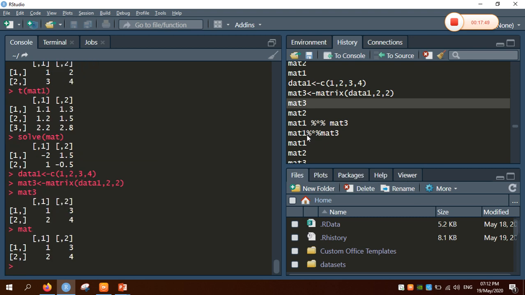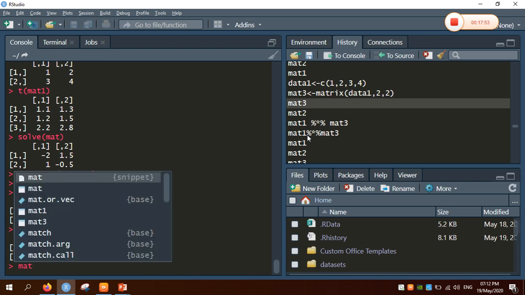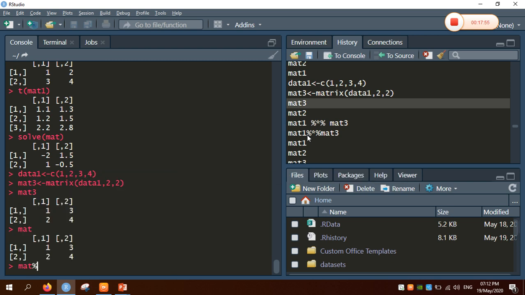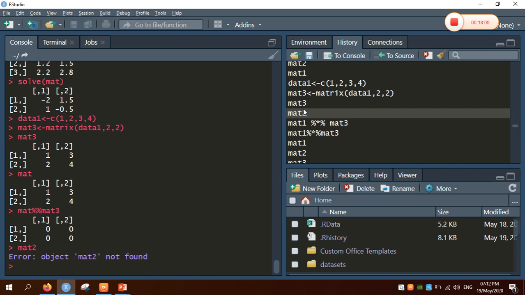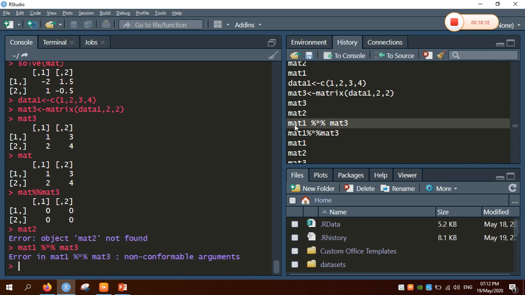Yeah, we can combine mat and mat 3, that is 2 square matrices, using an operation with mat 3. So we can get the matrix multiplication also. Mat and mat 3, I think the inverse operation has been applied here. Let me take the second matrix. Matrix 2 is not found. Mat 1 is not created, I think.